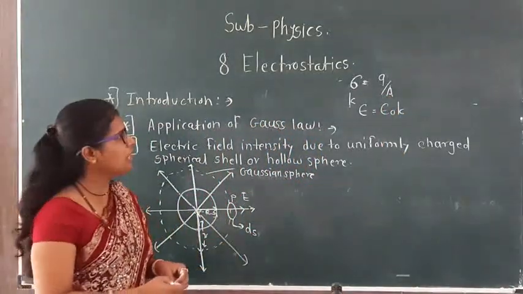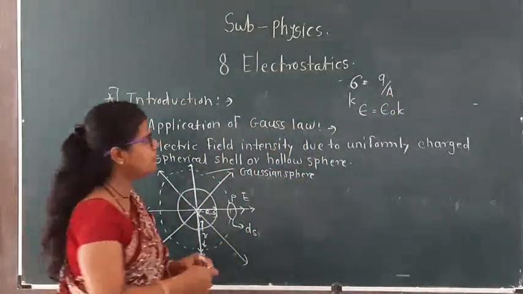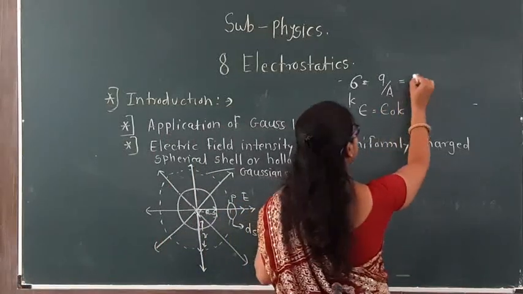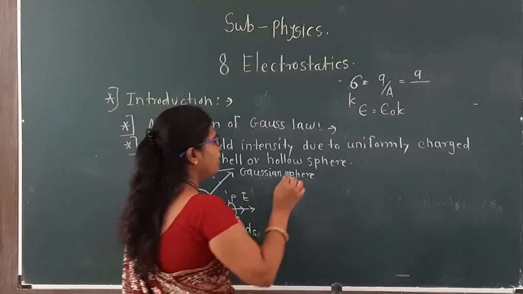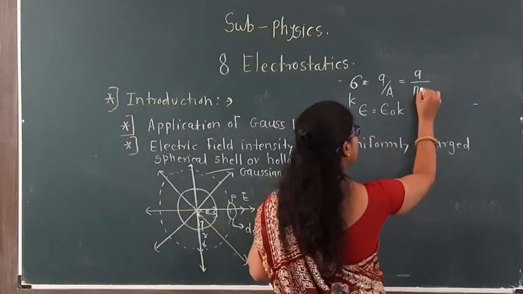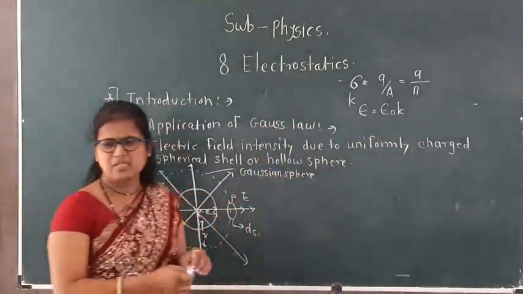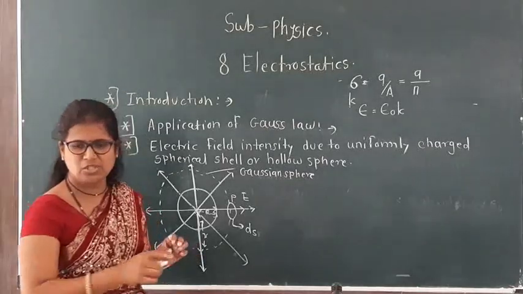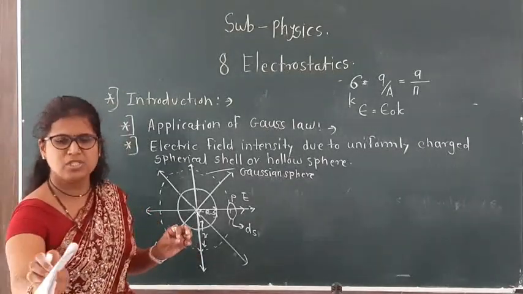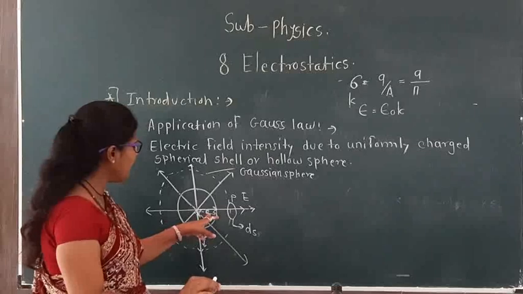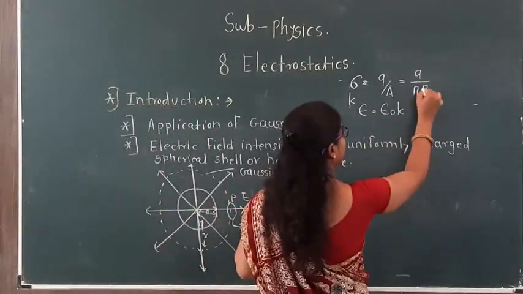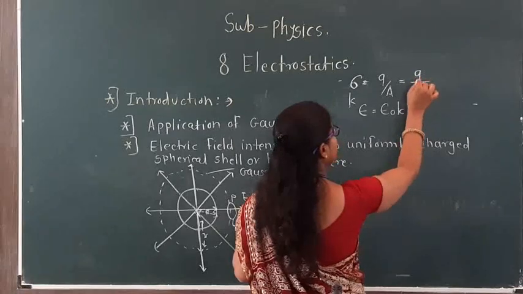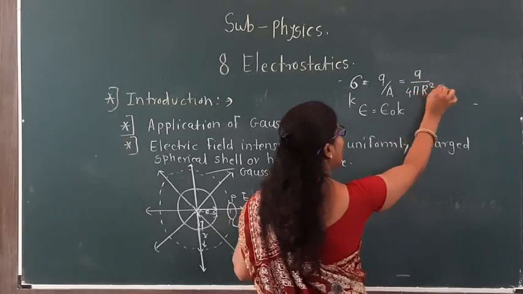Here it is a sphere, so r is the radius of the sphere, and we write capital R. So sigma is equal to q upon 4 pi R square.